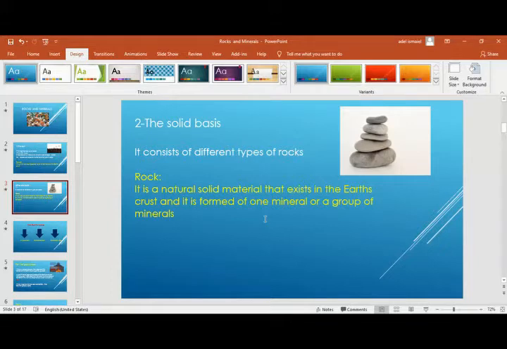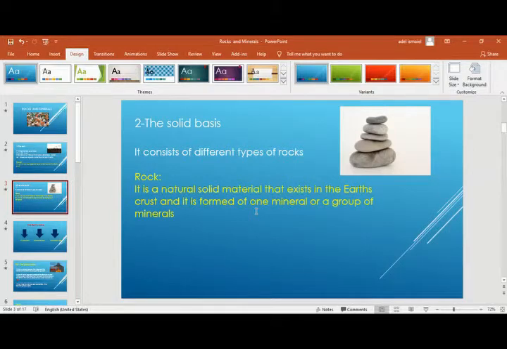Okay, so the rocks consist of minerals. What do I mean by minerals? Minerals mean the pure substances that form the rocks. Like when I say that I have an alloy of gold, you know, that consists of copper and gold.